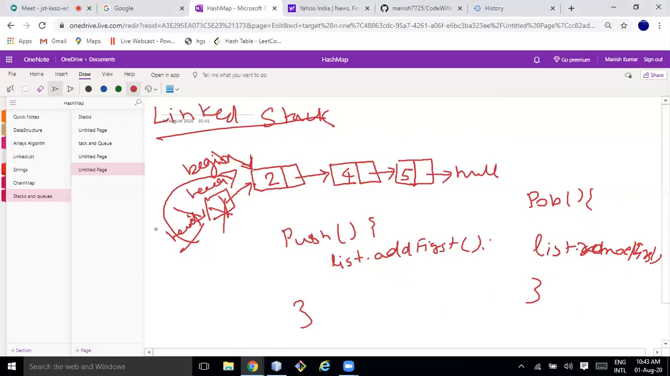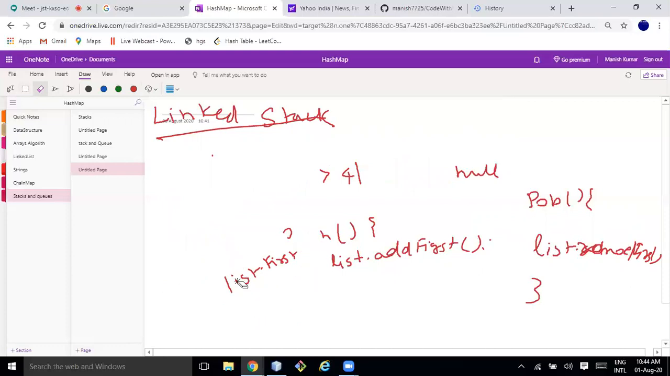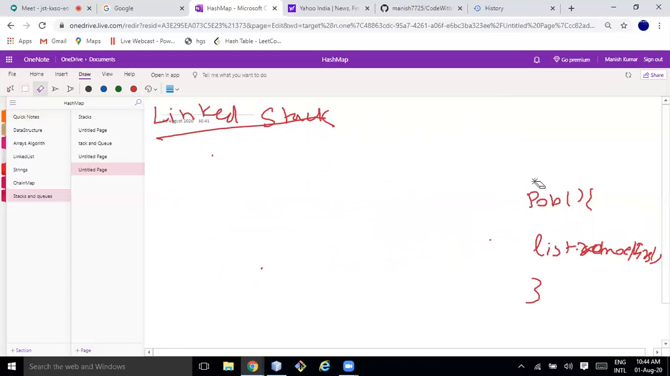And there is one more method called top. For top, we had one method called list.first, right? So if you use list.first, then we can directly get the first element, that is top. Okay. Any question? No, Manish. Okay. Let us try to implement this one.